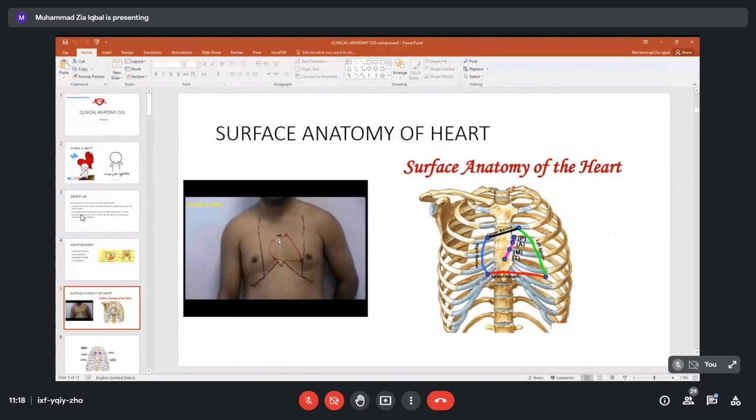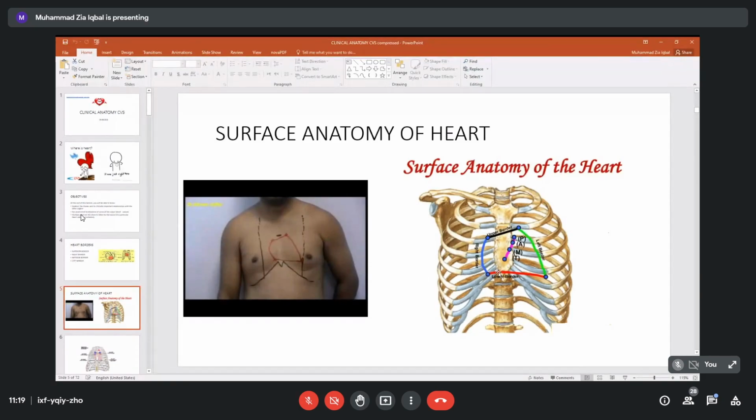Now to mark these four borders, we will be utilizing some of the landmarks, some of the prominent points, some of the milestones. These surface marking points, the landmarks, the milestones, are very, very important. If you see this picture, we have put a skeleton.